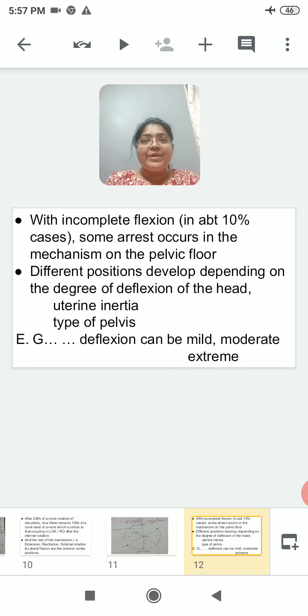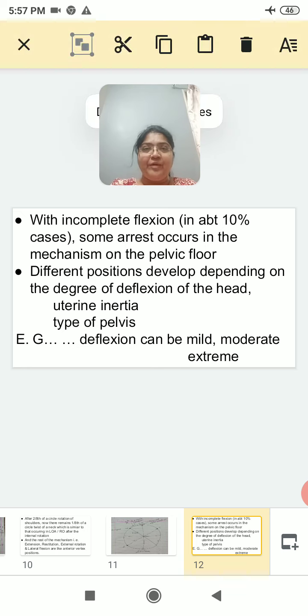This we talked about, what happens when the flexion is completed. The second possibility is incomplete flexion. So with incomplete flexion, which you find in 10% of cases, some arrest occurs in the mechanism on the pelvic floor. Because of this arrest, the labor will not progress further. Different positions develop depending on the degree of deflection of the head, uterine inertia and type of the pelvis. So arrest occurs, and because of the arrest, different positions are assumed by the fetal head. This depends on deflection of the head, uterine inertia and type of the pelvis.